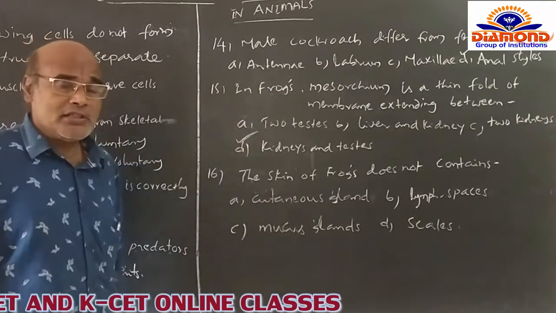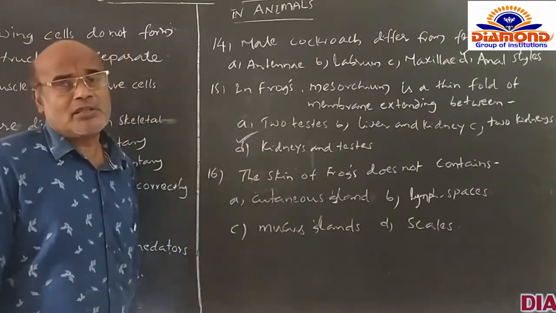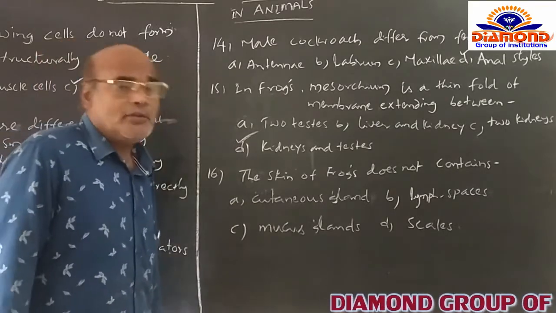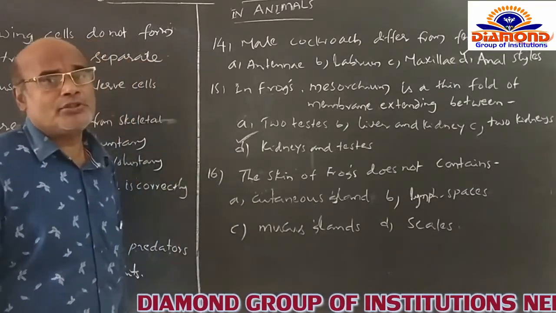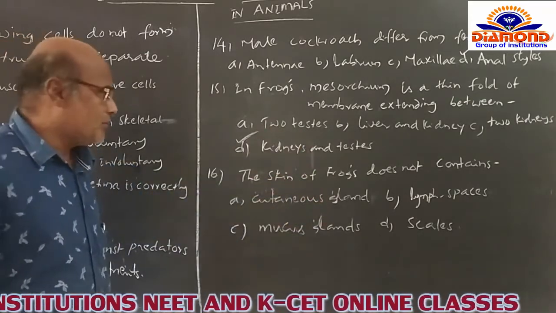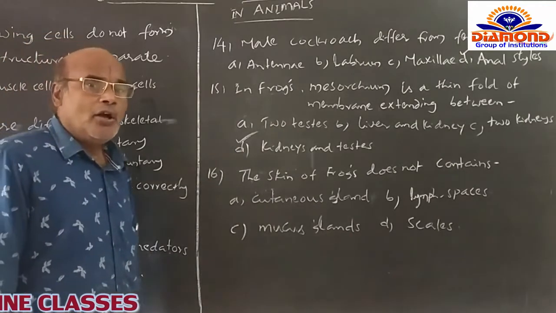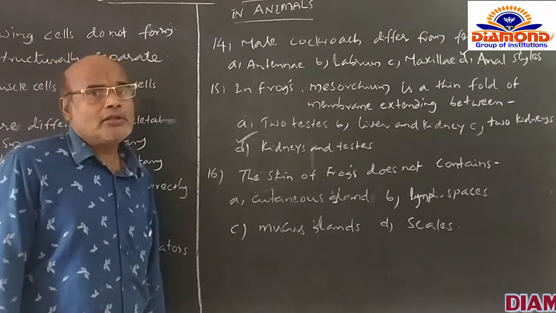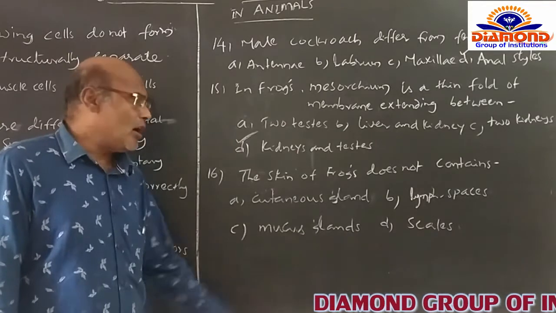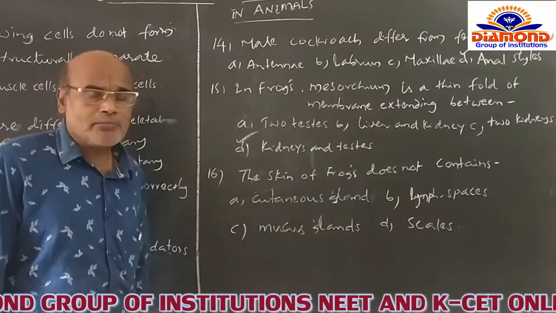Of course, though it is a very important respiratory organ, which specialized structures are present and which does it not contain? The options are like this. Cutaneous gland, what is it? They are simply called the mucous glands, which are scattered at different places of the skin to secrete the mucus to maintain the moist nature of the skin itself.